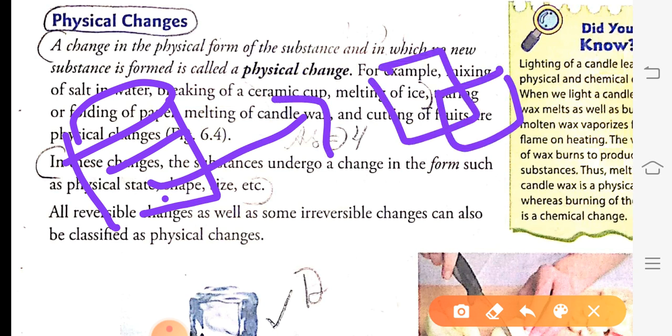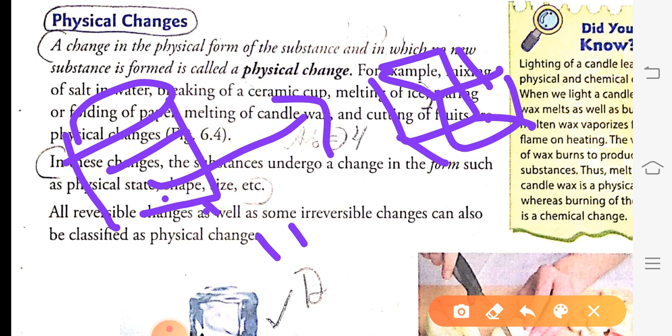Water is in liquid state and ice is in solid state, but the compound remains the same, that is water. So only the physical state changes, but there is no change in the compound.